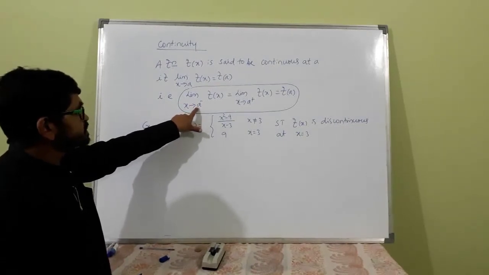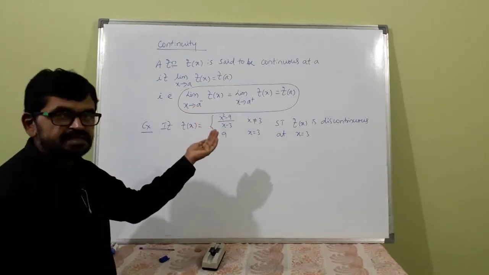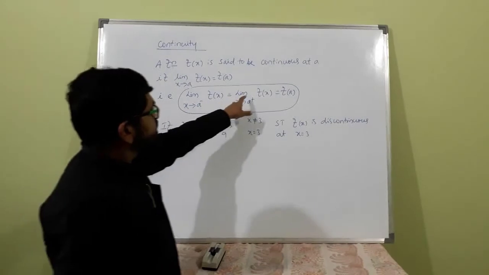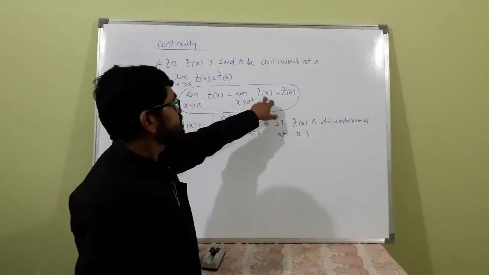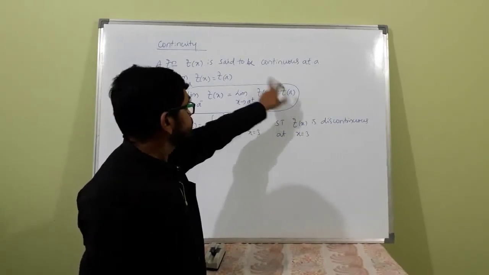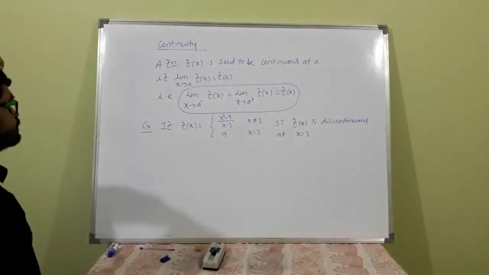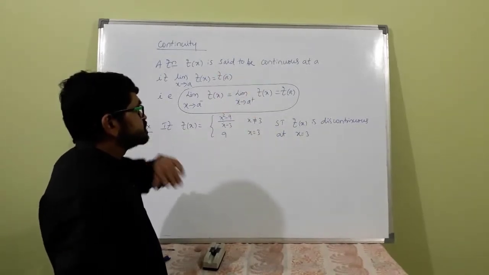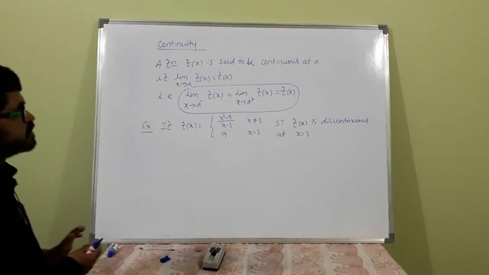See, this is the notation. x tends to a minus, a minus means slightly less than a. Left hand limit, x tends to a plus, slightly greater values, f(x), that is equal to the function f(x) at x is equal to a. Left hand limit and right hand limit are equal to the functional value at a. You got it?